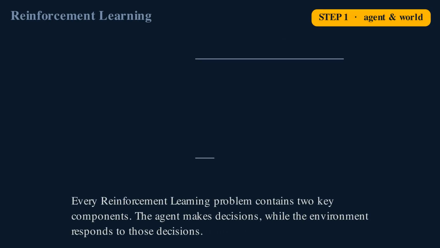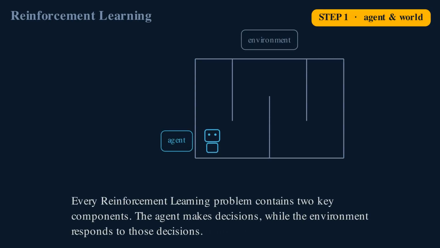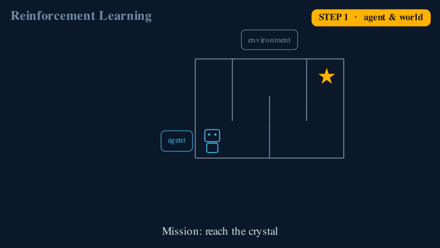Every reinforcement learning problem contains two key components. The agent makes decisions, while the environment responds to those decisions. This robot's mission: find the glowing energy crystal.